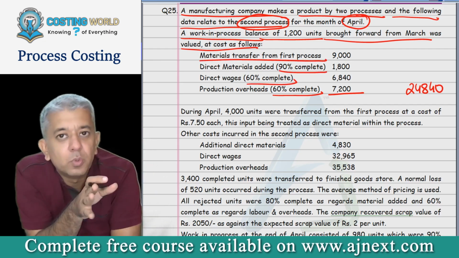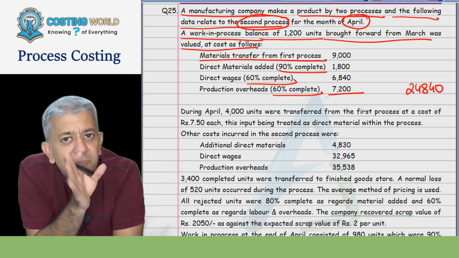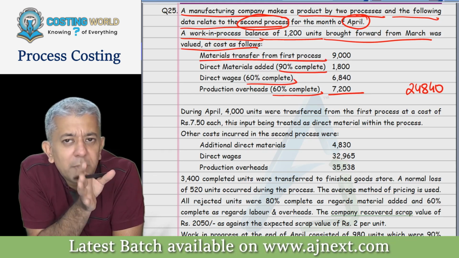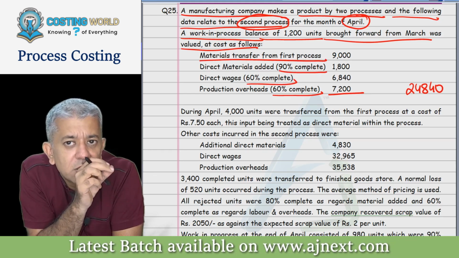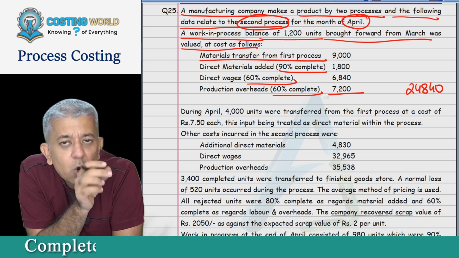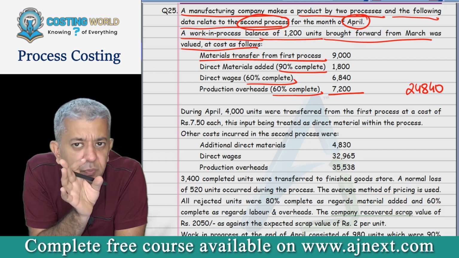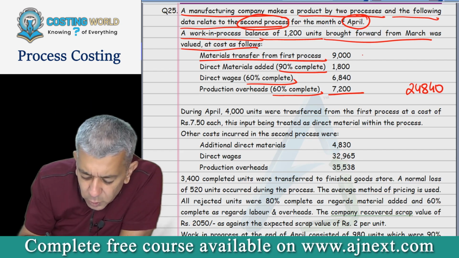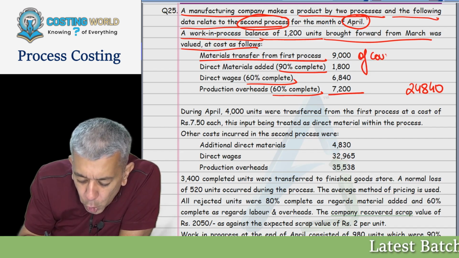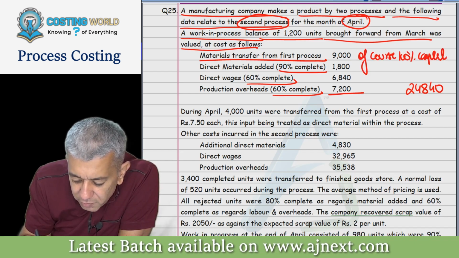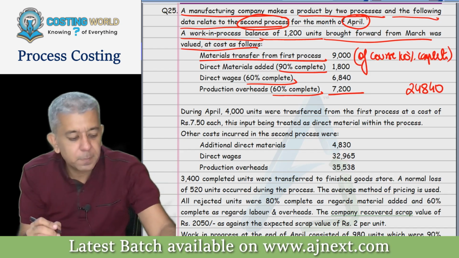Can you say P2 opening stock will have P1 material for sure? Yes, sir. And tell me, what will be the stage of completion of these materials? Always 100%. Everything in P2 has to be fully complete from P1 point of view. So therefore, you can write down, of course, 100% complete.